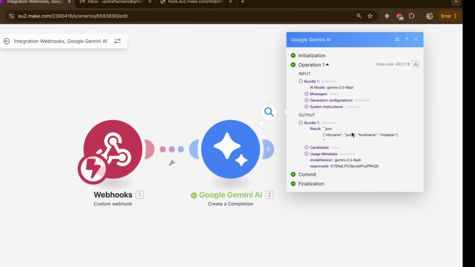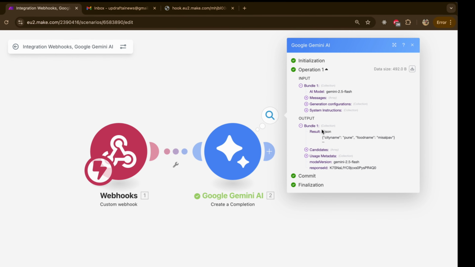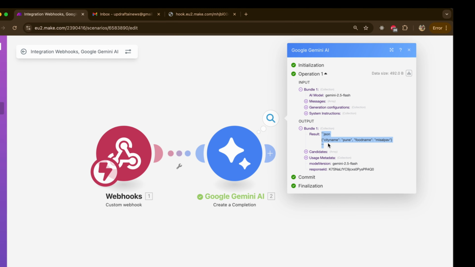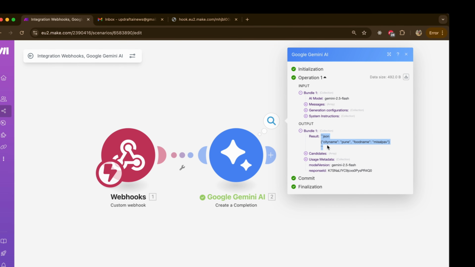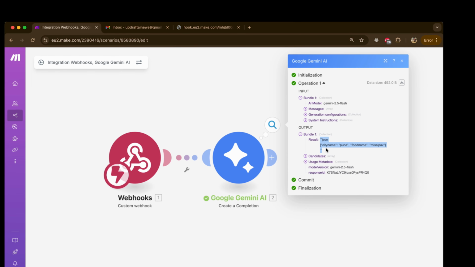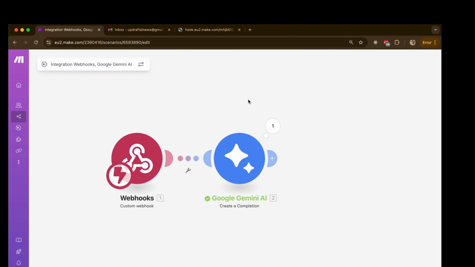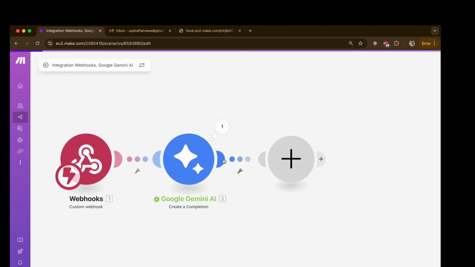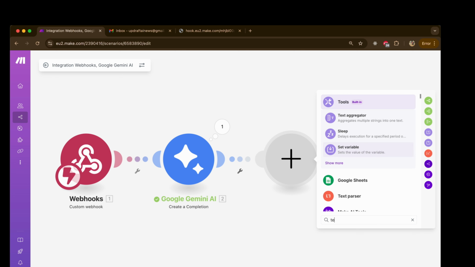There's one problem with this output. You can see it is returning it in markdown format. All the LLMs nowadays talk in markdown format. So we need to parse this output. So let's add one more tool here, which is a text parser.